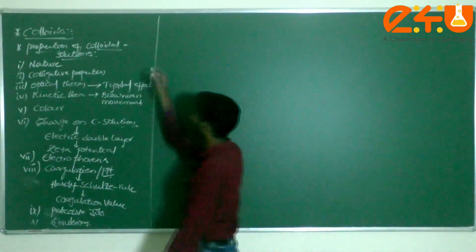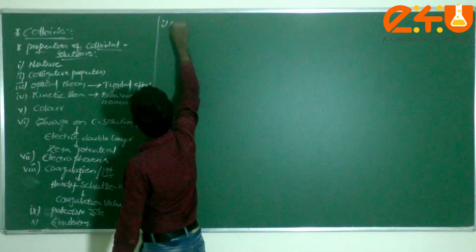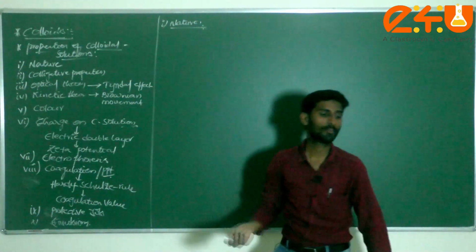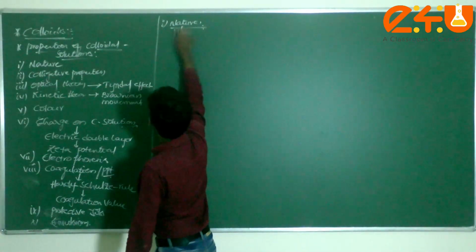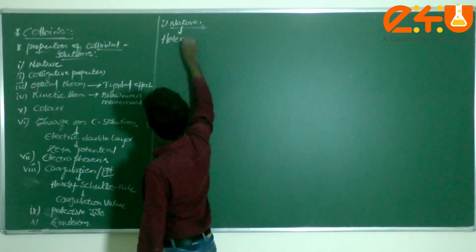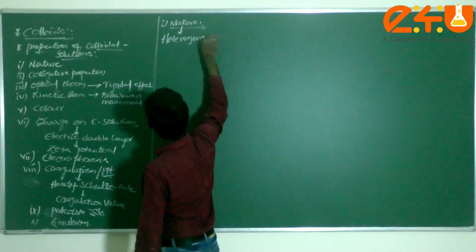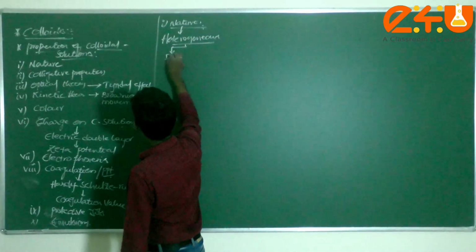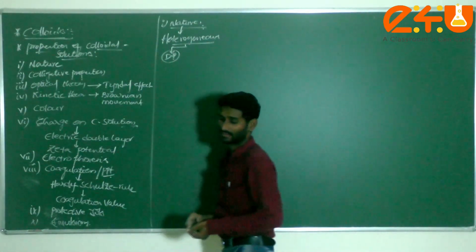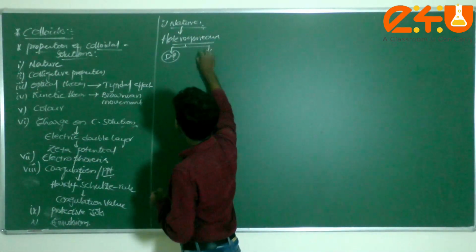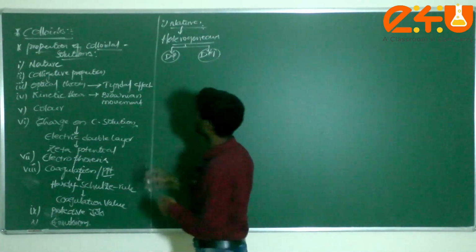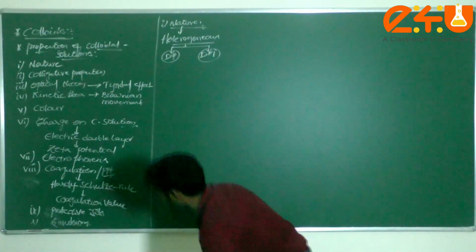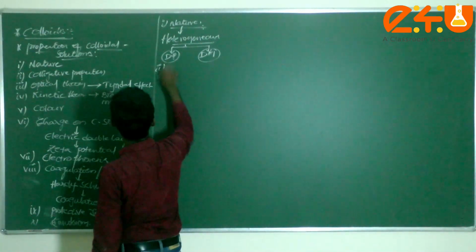The first point which comes under colloidal solution is nature. Generally, what is the nature of this colloidal solution, dear students? Homogeneous or heterogeneous? Heterogeneous in nature. Already we know that it has two types of components: one is the dispersed phase, and the second one is the dispersion medium. Okay. Next one, second one.